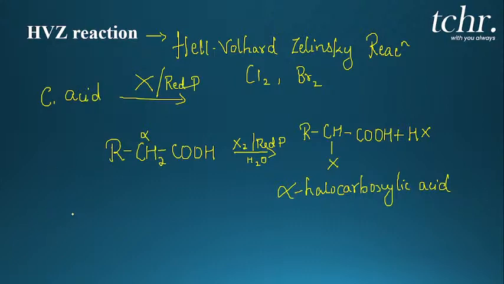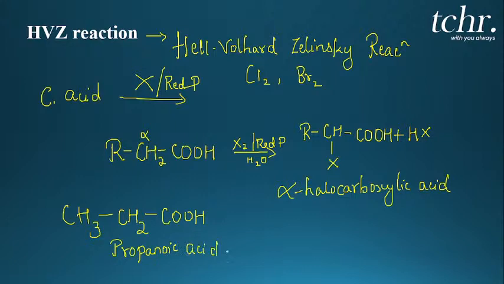Yeah. So, let me take propanoic acid, CH3, CH2, COOH. This is nothing but propanoic acid. Now what you do, add chlorine to propanoic acid. So we shall see how to add chlorine to propanoic acid in the presence of red phosphorus in a water medium.